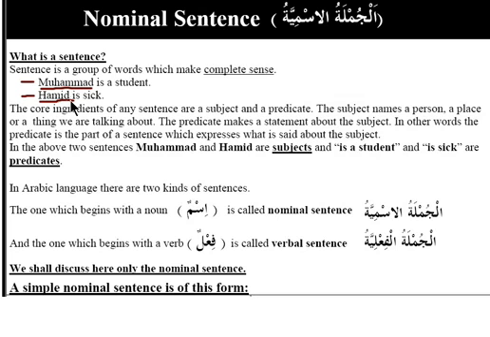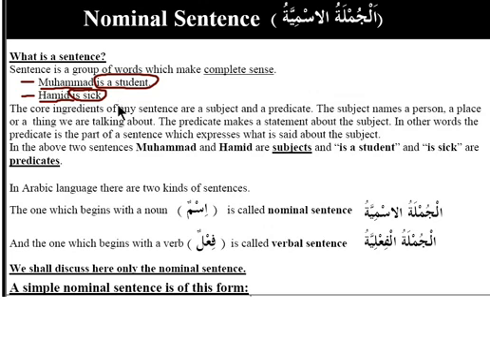So what is being said about Muhammad and about Hamid is these two predicates: is a student and is sick. So Muhammad is a student and Hamid is sick. Now both of these two sentences are examples of nominal sentences.